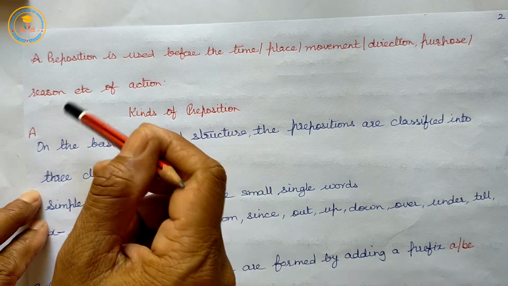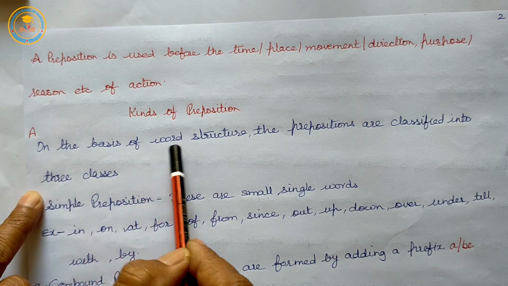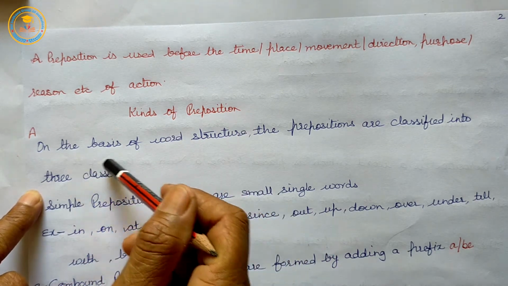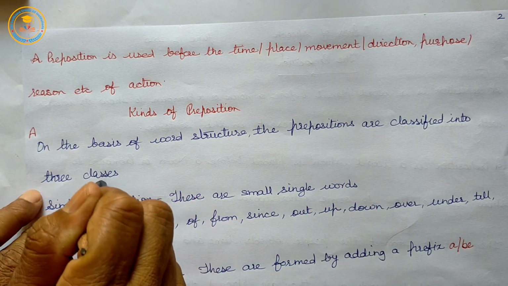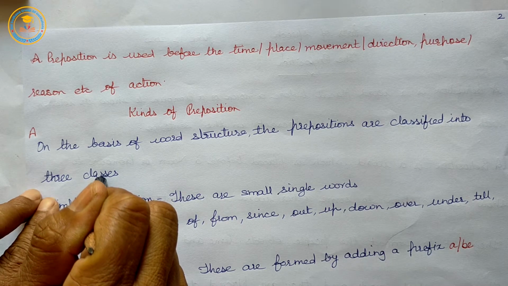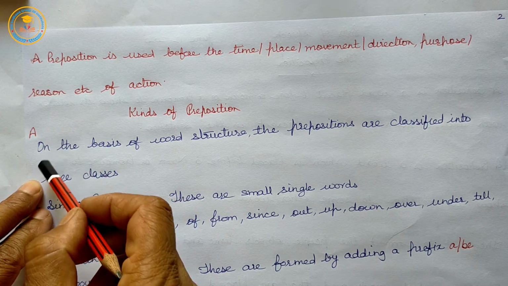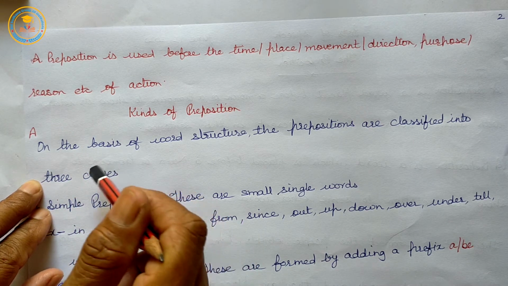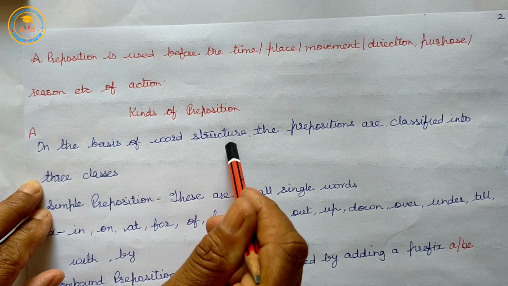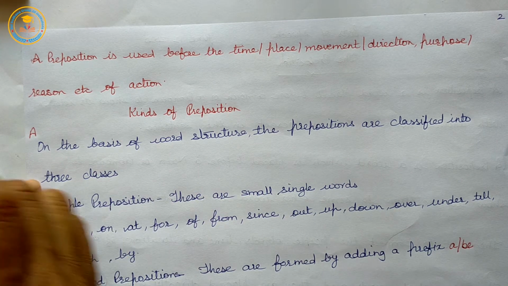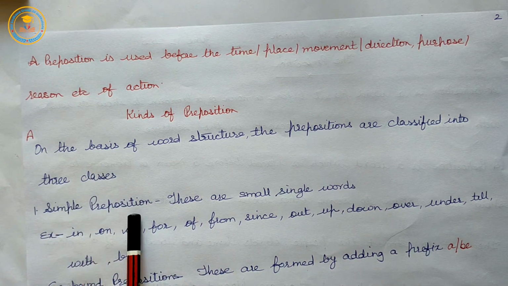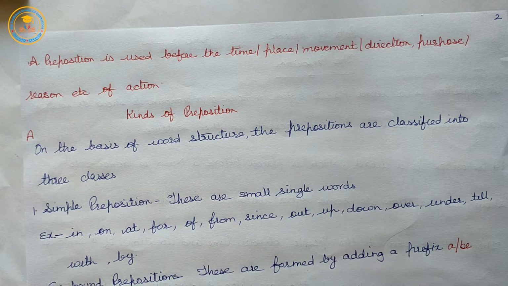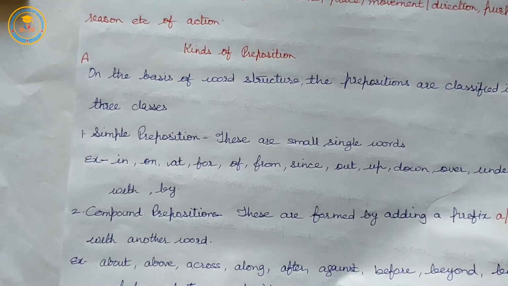Let us see the kinds. First, on the basis of word structure. On the basis of word structure, the prepositions are classified into three classes. First, simple preposition. Second, compound preposition, and third, phrasal preposition.